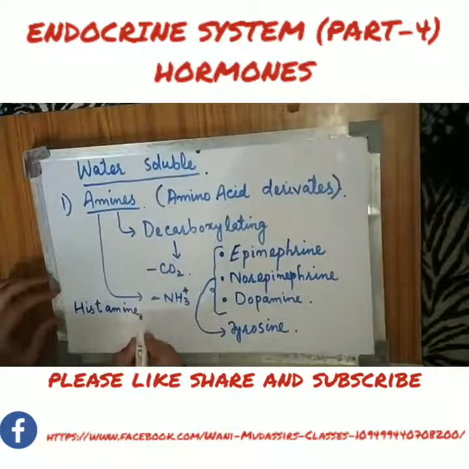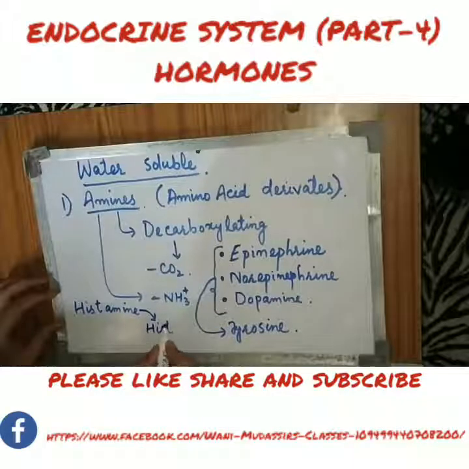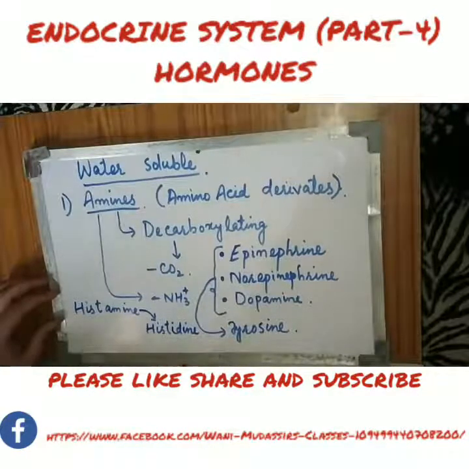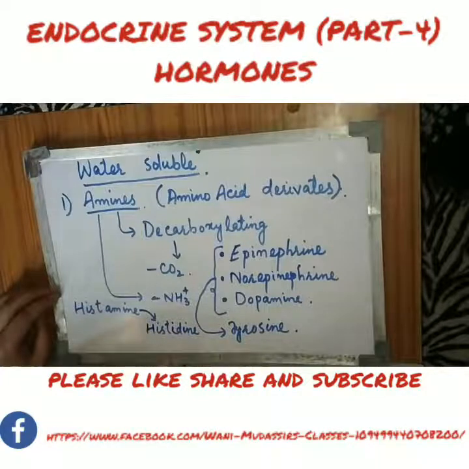This hormone is synthesized from one amino acid which is called histidine. Histamine is secreted by certain cells in our body, and it is synthesized by the modification of histidine.